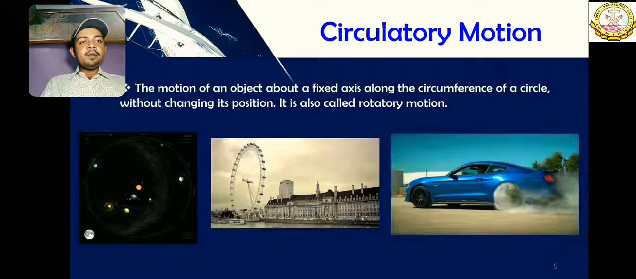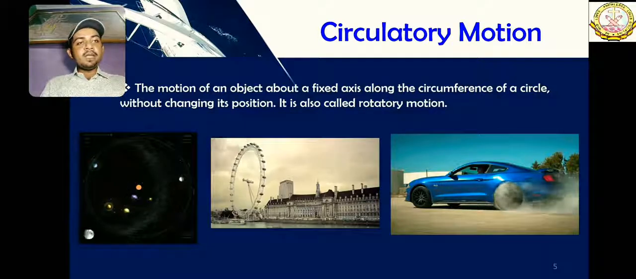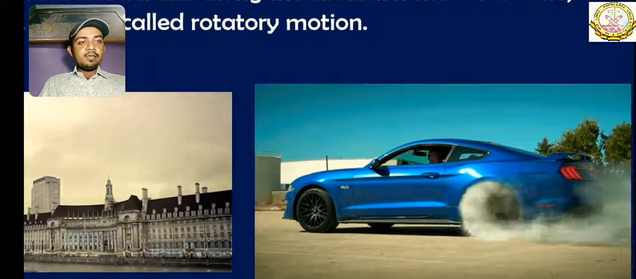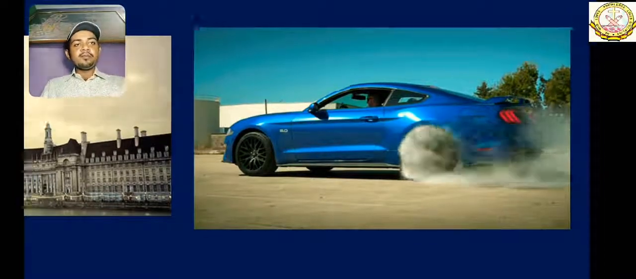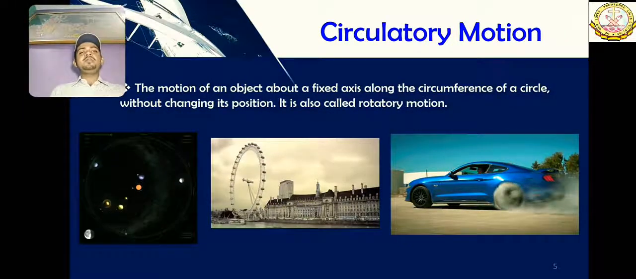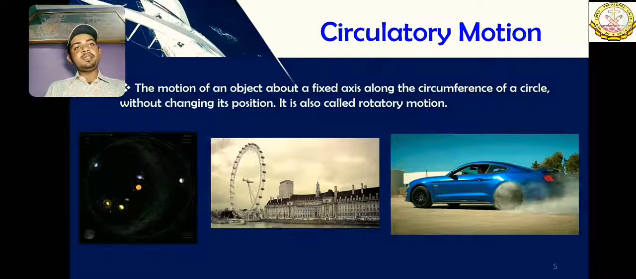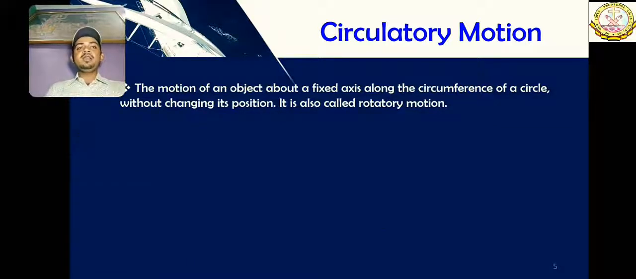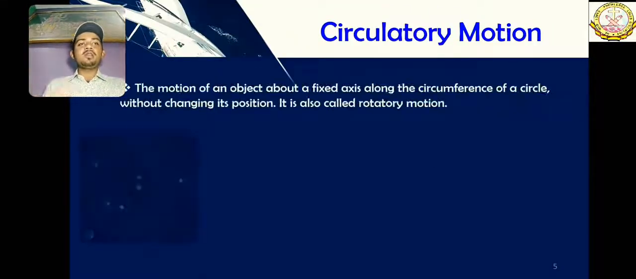One more example. Here the gentleman's car has got some issues, and only the back wheel is rotating. This wheel is showing circular motion. So these are a few examples of circulatory motion. Whenever something is rotating in circles or revolving in circles, it can be considered circulatory motion. If it is going straight, it can be either rectilinear motion or curvilinear motion. And if it is completely revolving around something or rotating, then it is called circulatory motion.